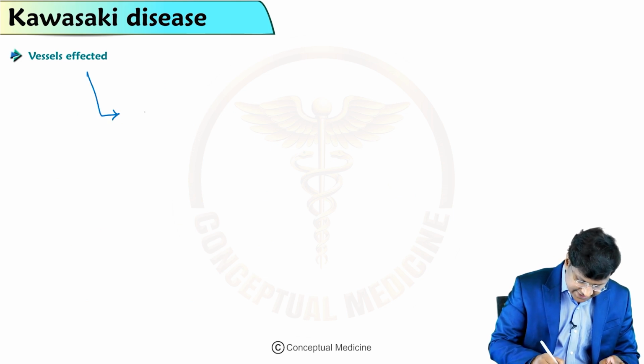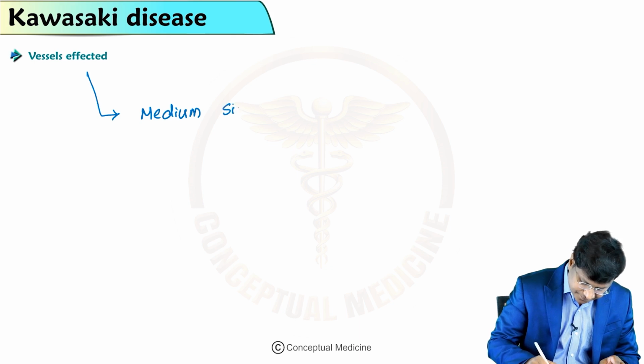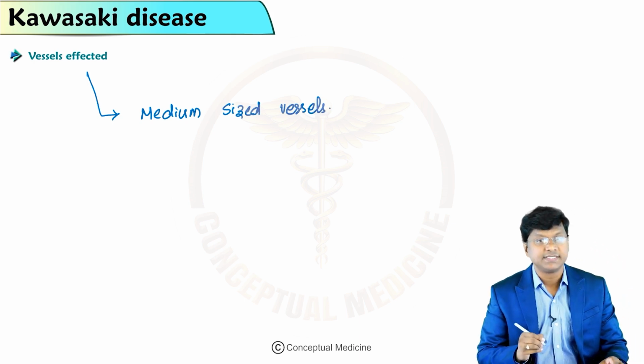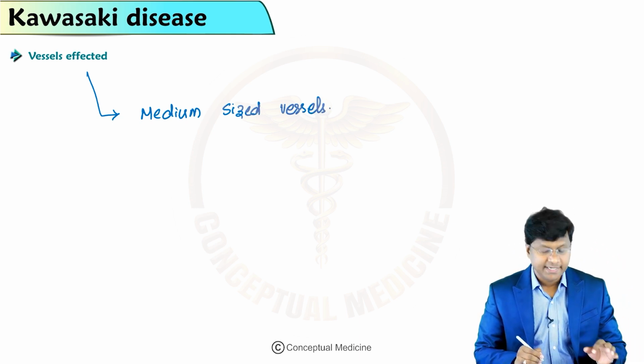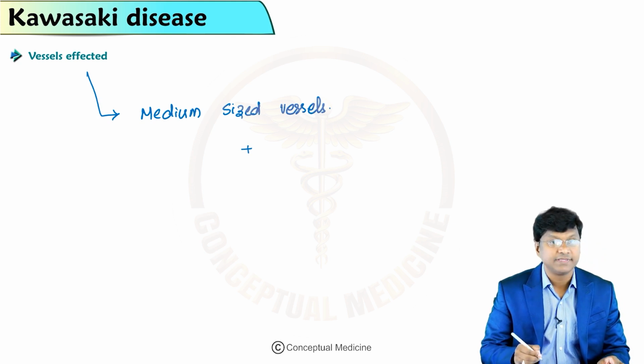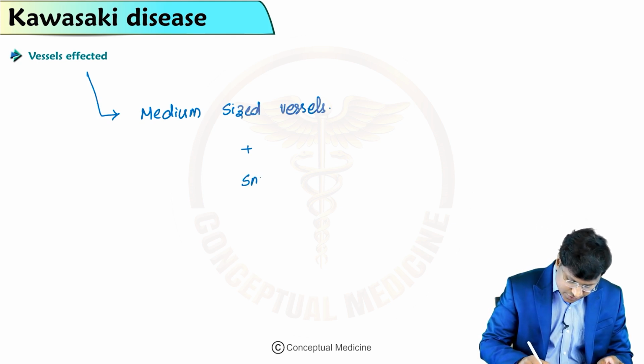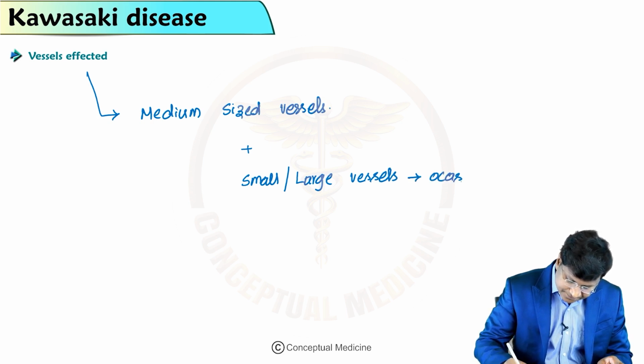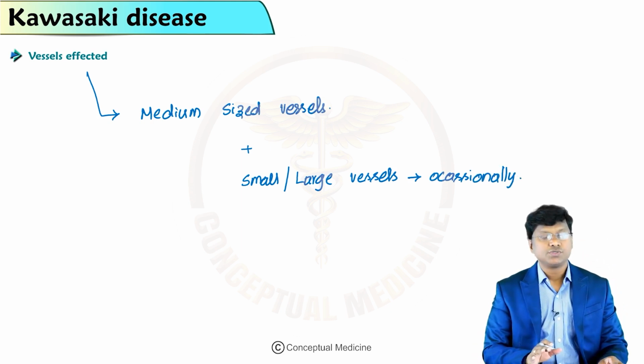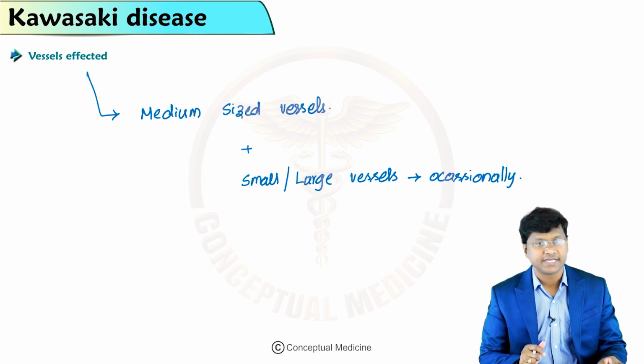We have discussed that it is the medium sized vessels, and along with them there can be involvement of small or large vessels, but this occurs occasionally.